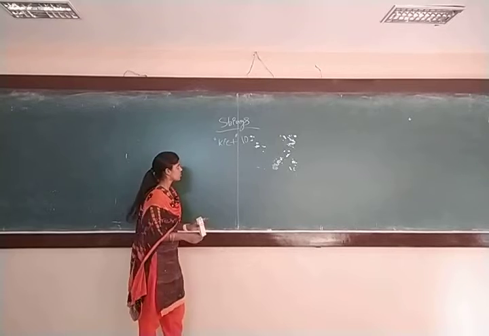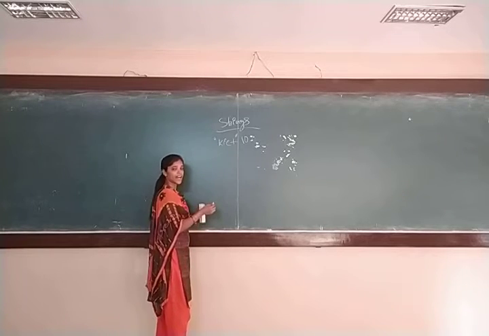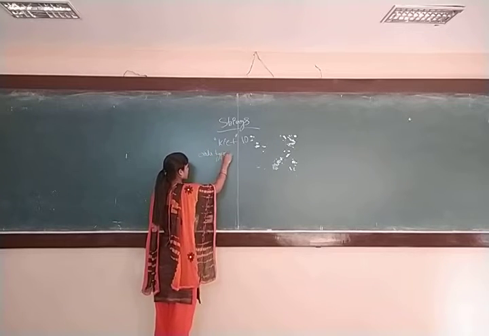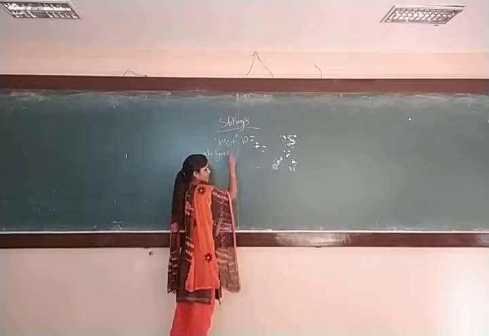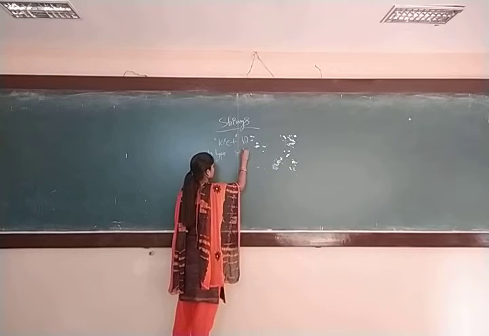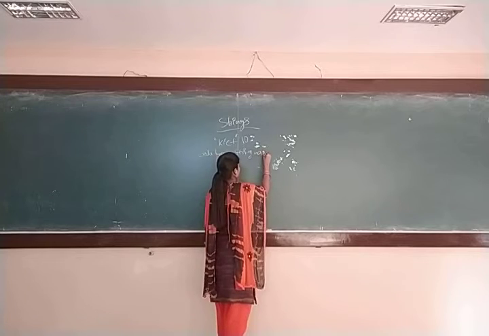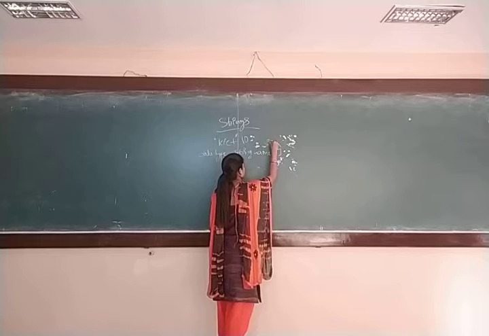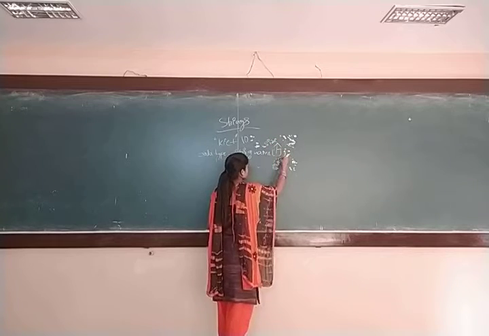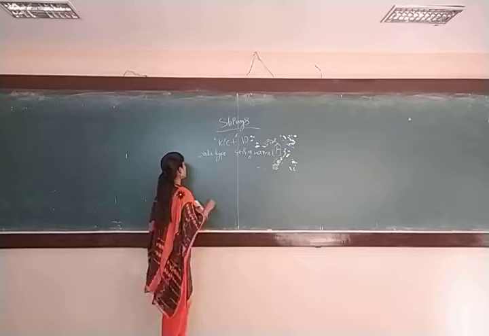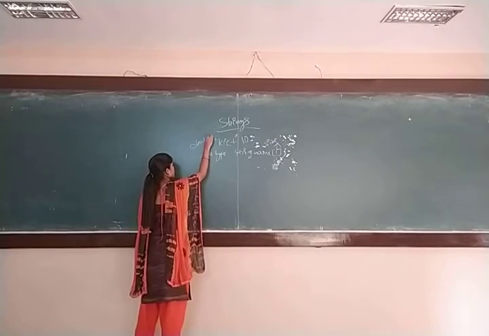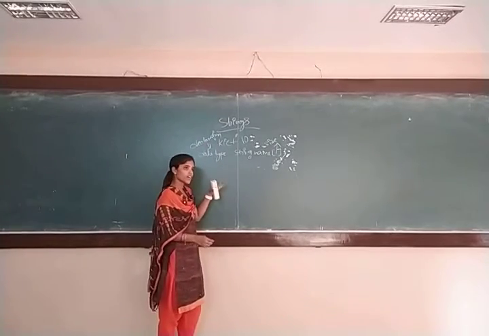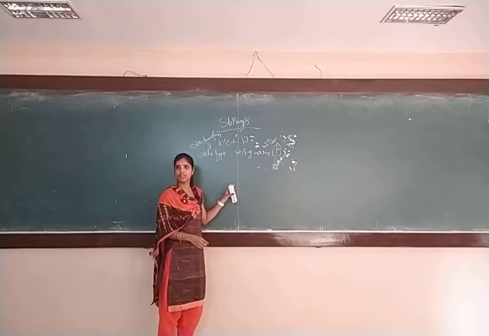Is that okay? So what is the declaration for an array? You have to mention the data type. Am I right? After the data type you need to give the array name. As it is a string, we have to mention the string name. And then you need to give the size, followed by a semicolon. So this is your declaration. Okay. So for this declaration, shall we write one example?